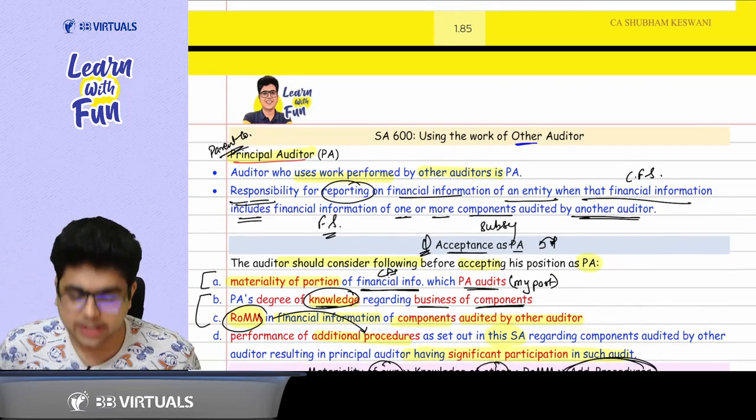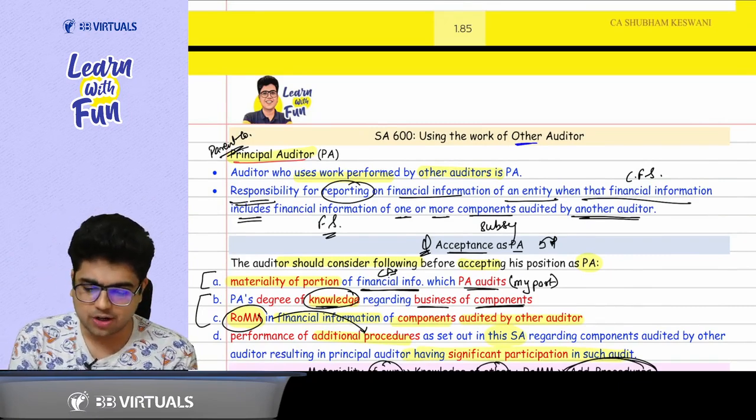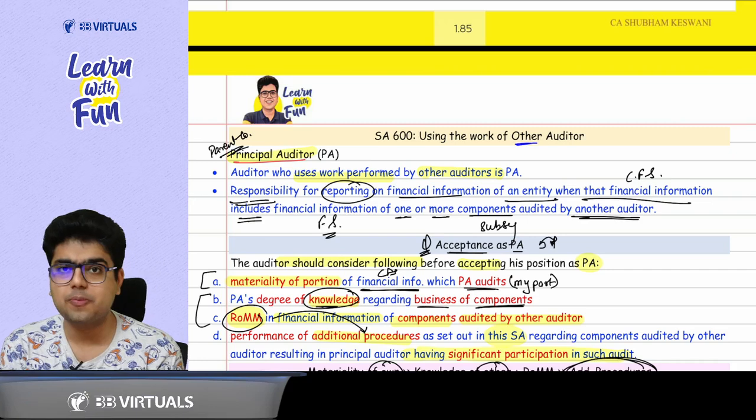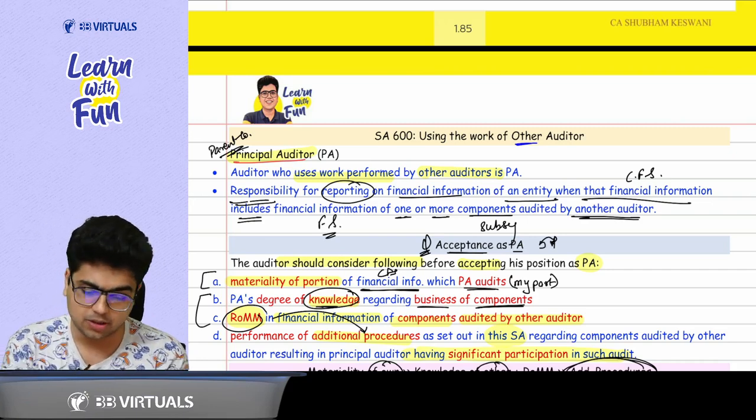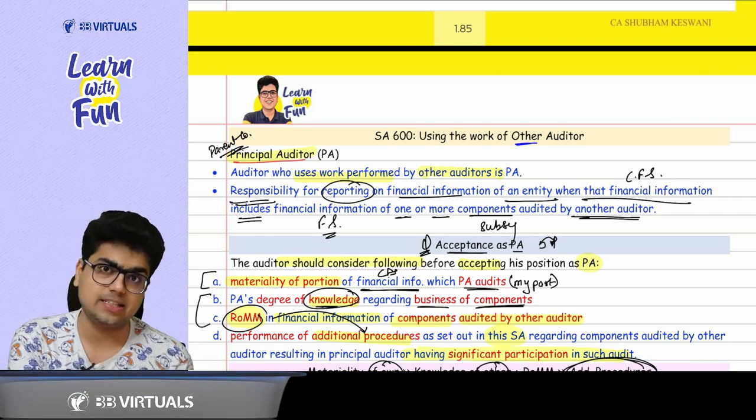So sir, who is the principal auditor? The one who is using the work of other auditor. That means the one using the work performed by the other auditor is the principal auditor. Ultimately, who is responsible for giving the opinion on CFS? Sir, it is the principal auditor.